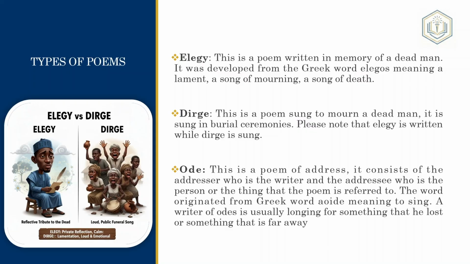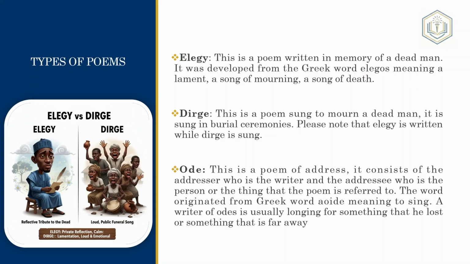It's like a song of lamentation, a song of mourning, and a song of death. Now a dirge is different. A dirge is sung. Elegy is written. Dirge is sung to mourn a dead man. It's usually sung in burial ceremonies. So the difference between elegy and dirge is that elegy is written in remembrance of a dead man who must have died some time ago. But a dirge is sung, and is usually sung during the burial ceremony.